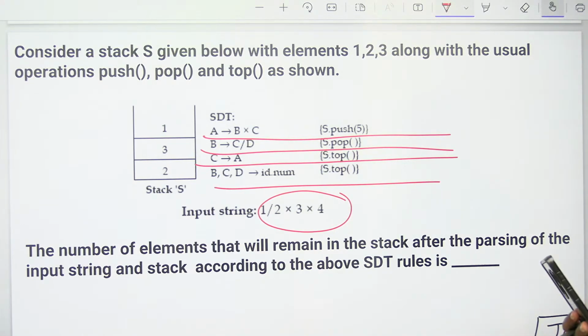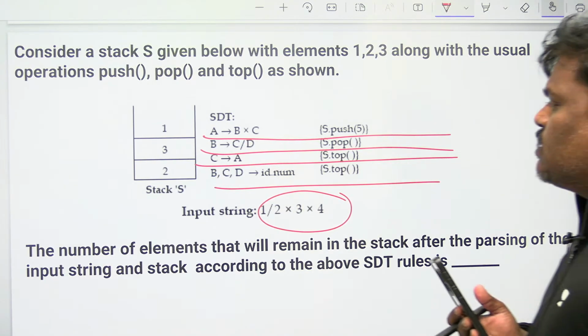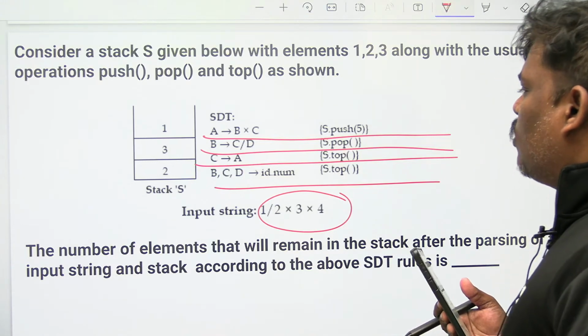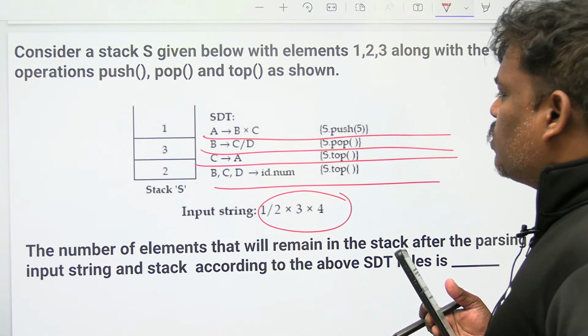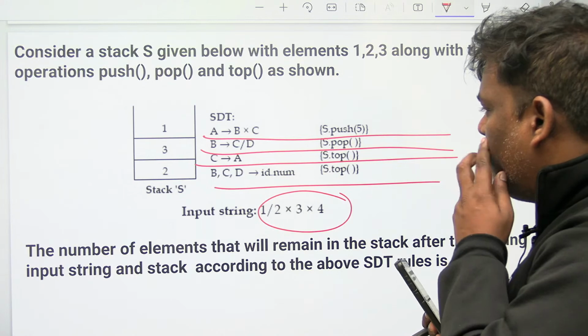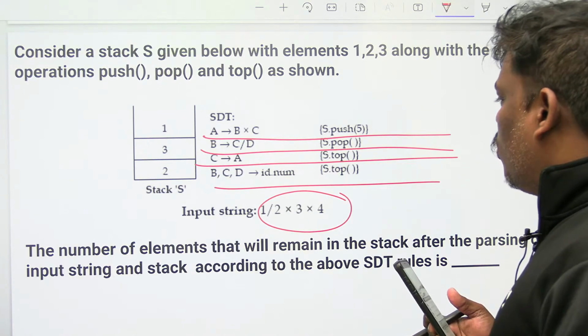Can you try this? What is the answer? One SDT is given. If I give this input string, what will be the output is what is asked. For every production, one semantic rule is also given. First production semantic rule is S dot push 5. Second semantic action is S dot pop. Third one is S dot top.